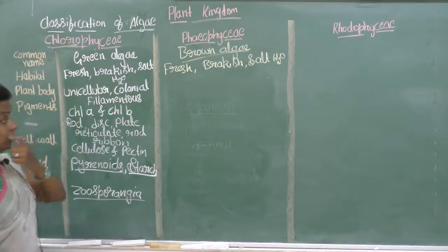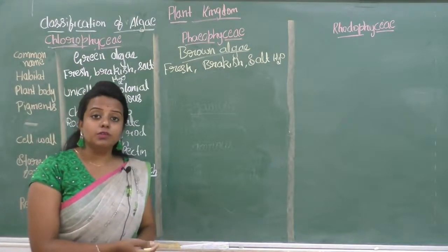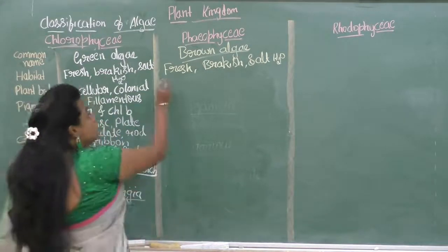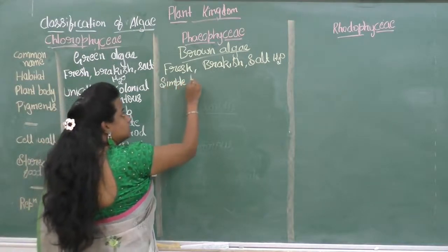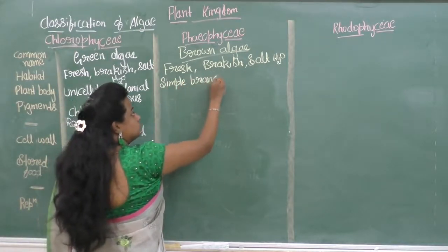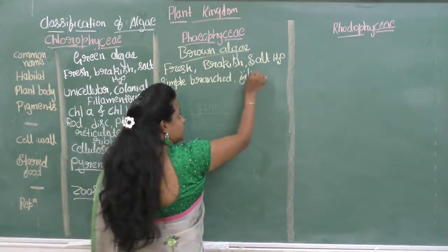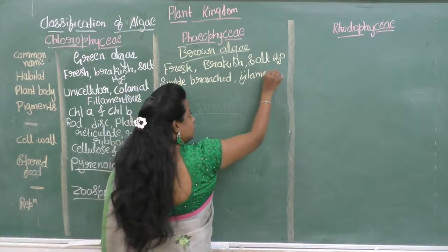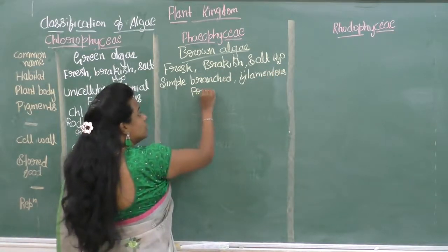Next is about the plant body. The plant body of the Phaeophyceae is simple branched, filamentous and profusely branched.